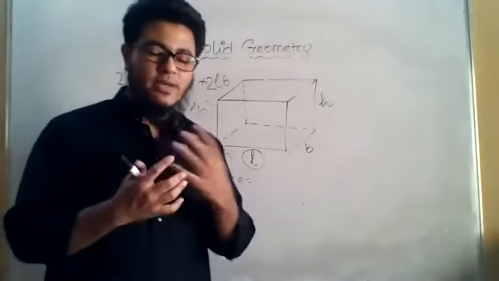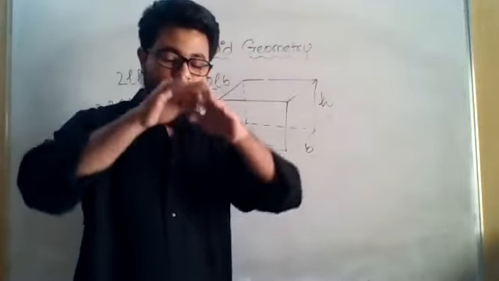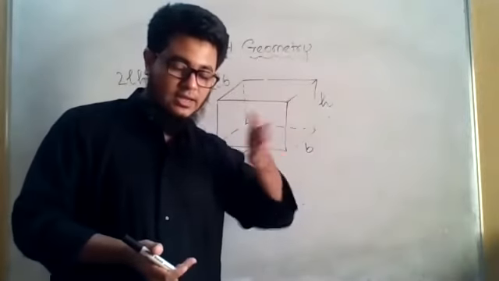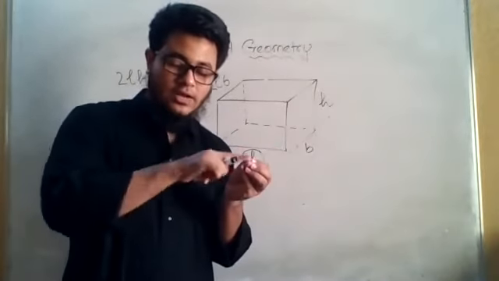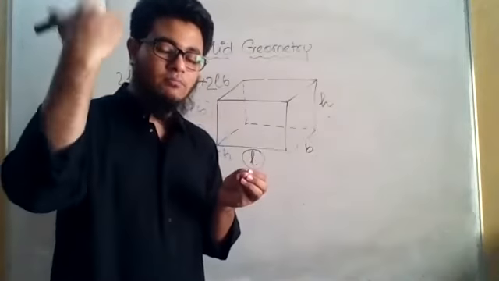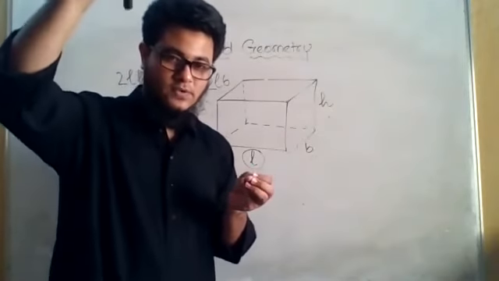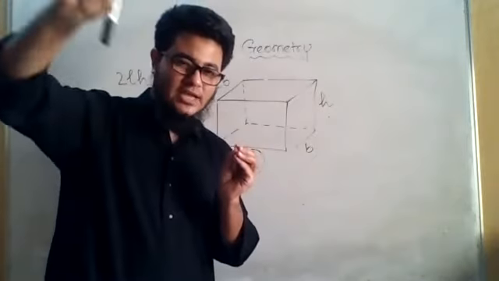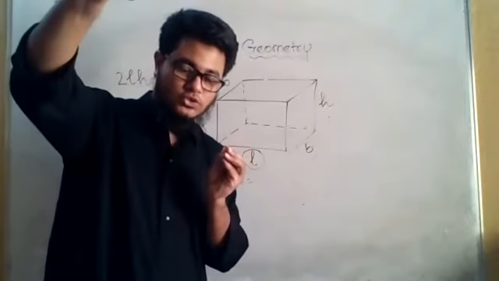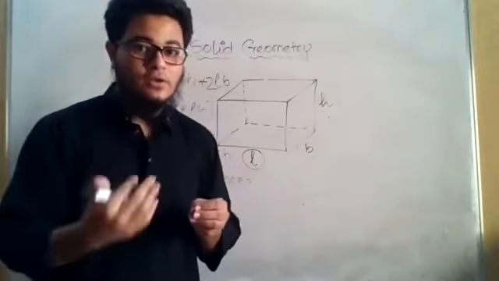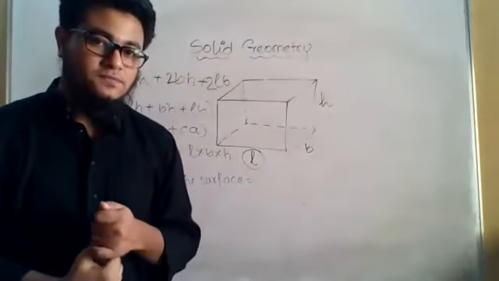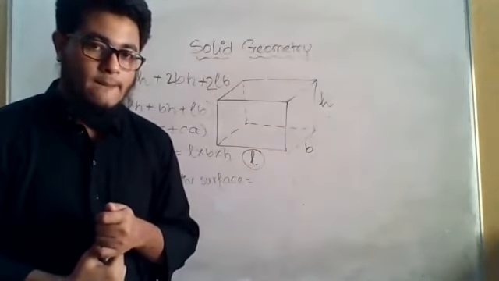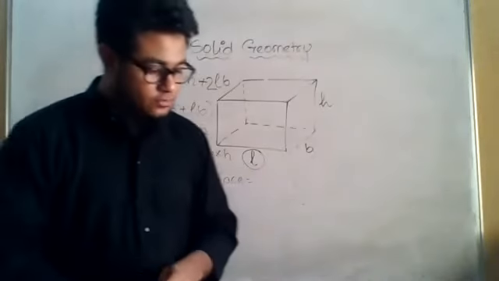Just try to imagine it three-dimensionally. You have a box, the left bottom corner, you have to connect it to the right back top corner. If you can imagine it, you will get a line that goes through the box, and that will be the diagonal of the box. Could you imagine? Yes, sir. Okay, very good.